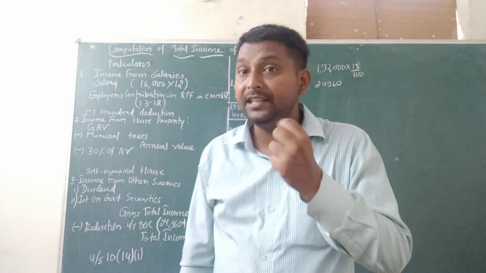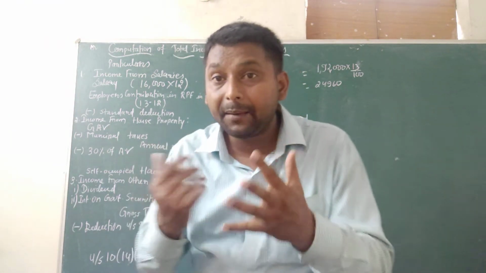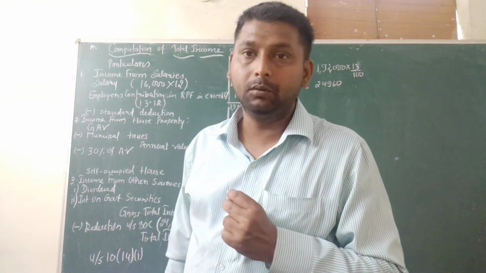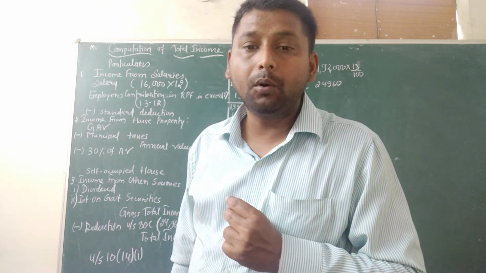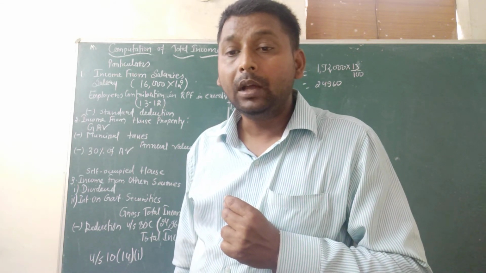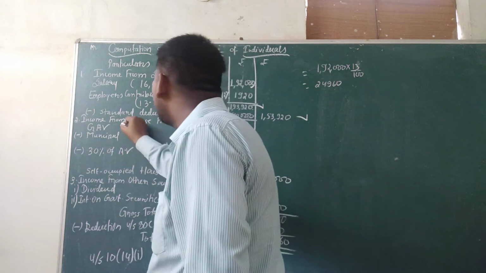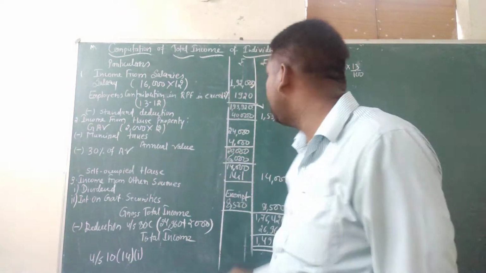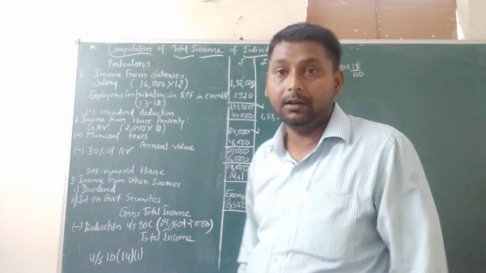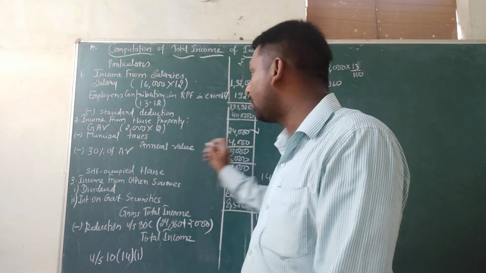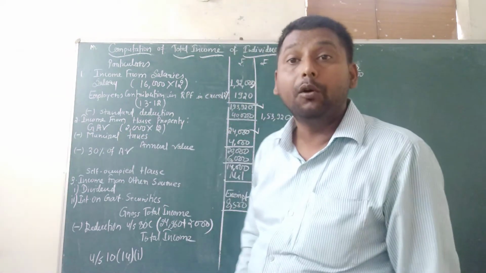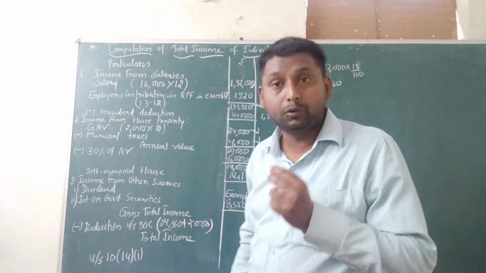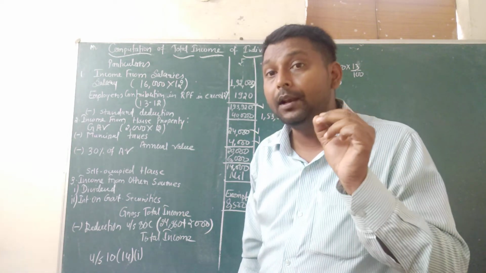Then the second head is income from house property. Here again there are two categories. First is let out, the house given on rent. The gross annual value given is: he owns a bungalow let out at 2000 per month. One month is 2000, for 12 months it is 24,000. 2000 into 12 is 24,000, minus municipal tax of 4,000. Deducting the municipal tax, we receive 20,000, which is the annual income.